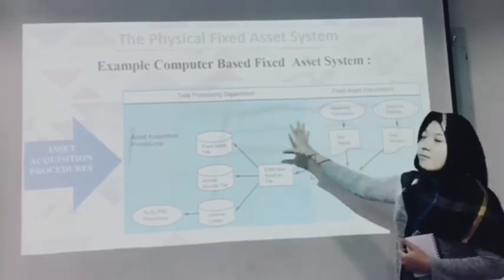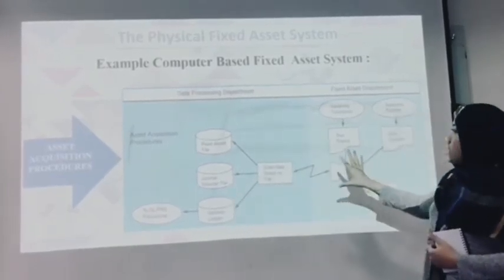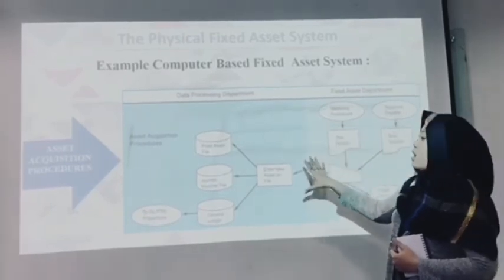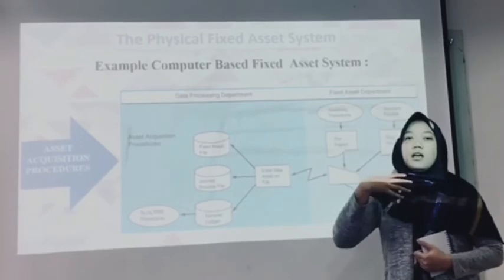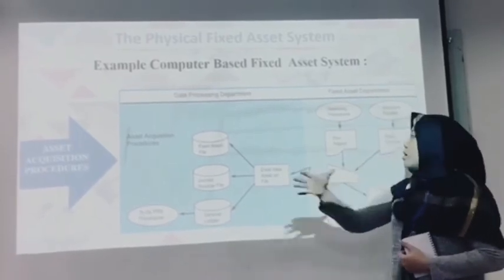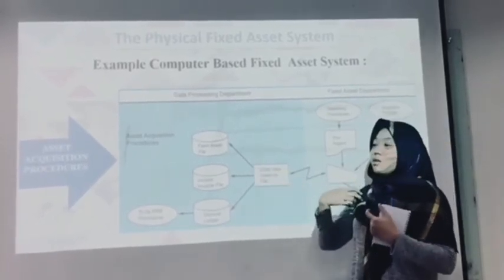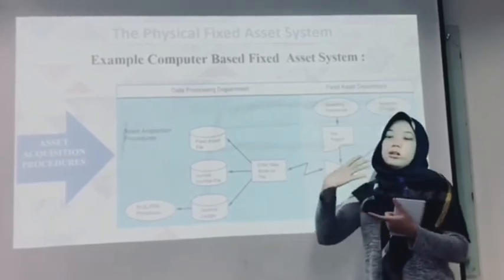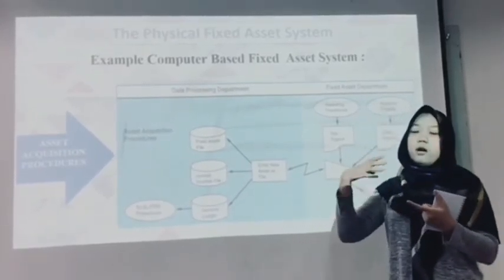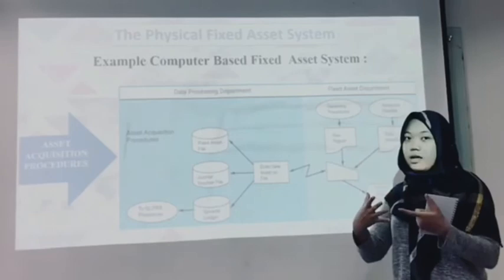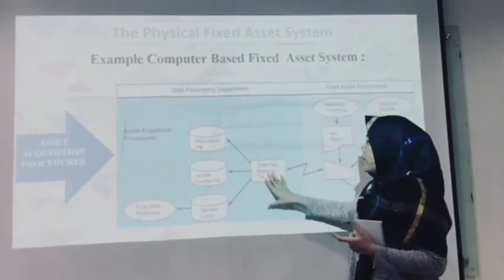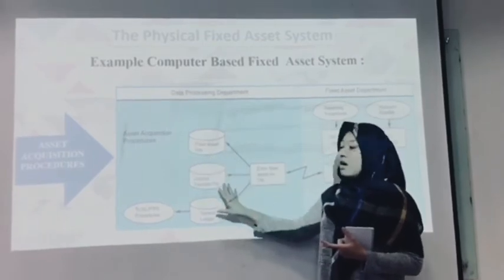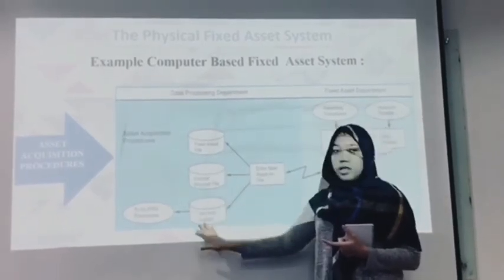While in the data processing department, the clerk will enter the new assets on file, which means they will create and record the data and information for the fixed assets into the system, and the system will create fixed asset files, journal voucher files, and general ledger.